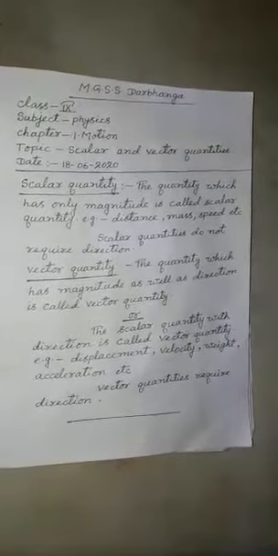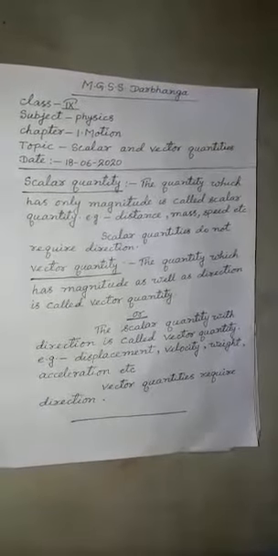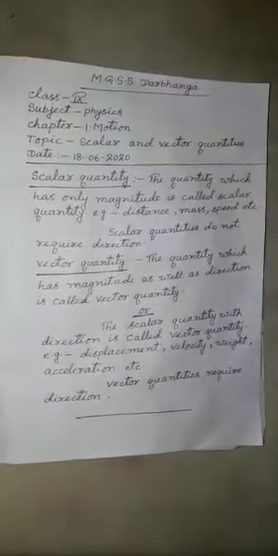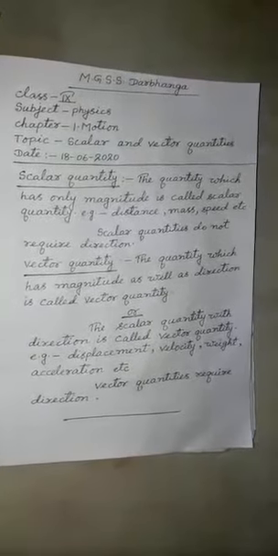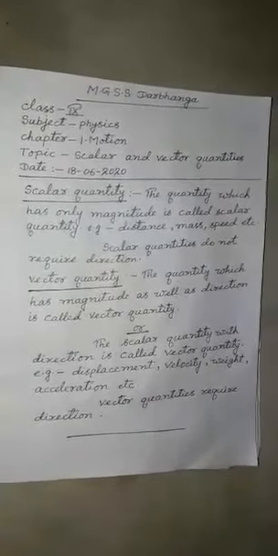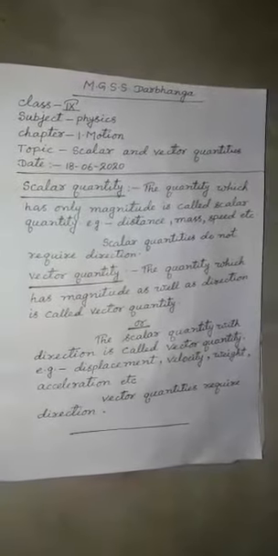Scalar quantity, the quantity which has only magnitude is called scalar quantity. Dear students, magnitude, what is its meaning? Magnitude means numeral value. The quantity which has only magnitude, means which has only numeral value, is called scalar quantity.